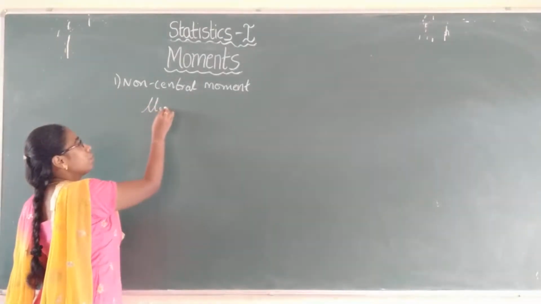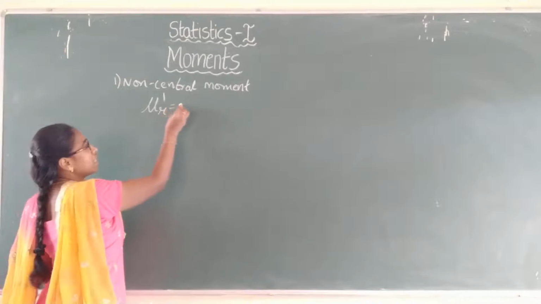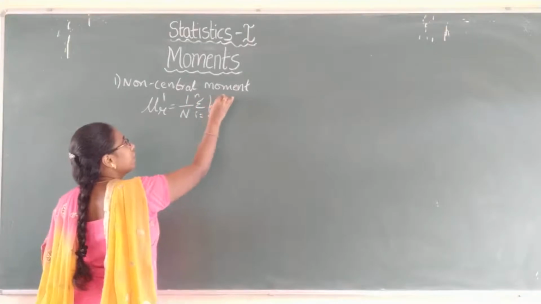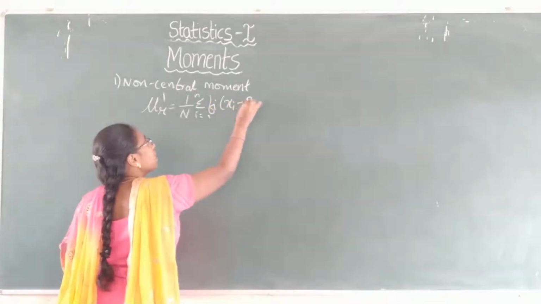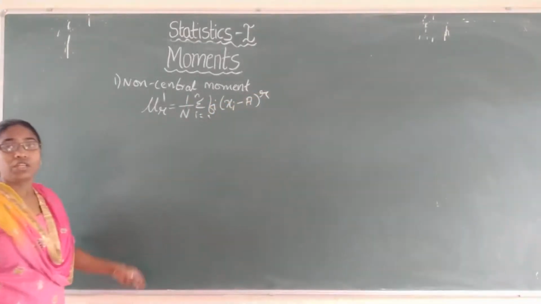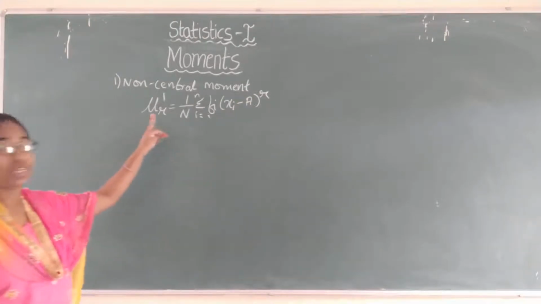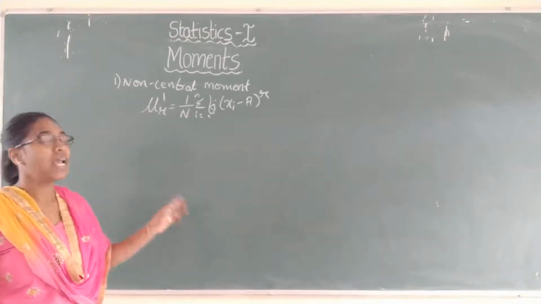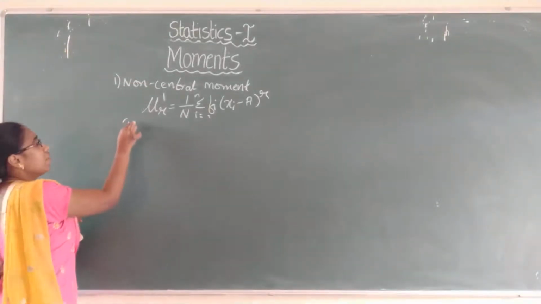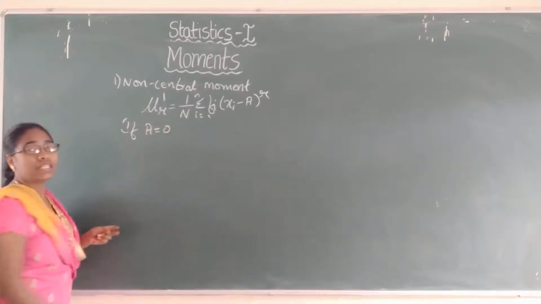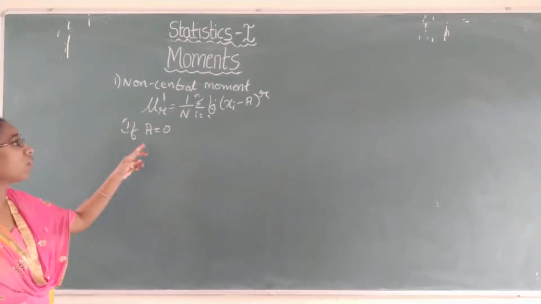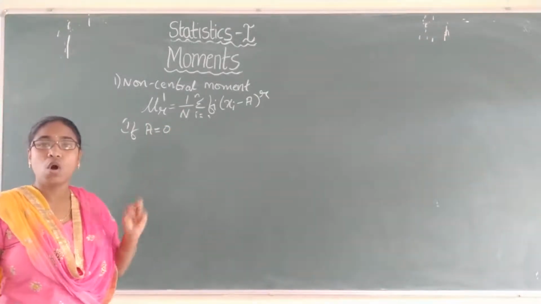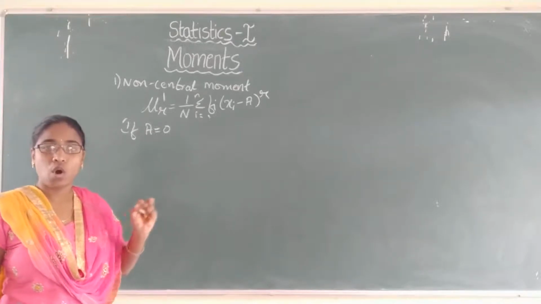and the rth non-central moment is denoted with mu r dash and is given as 1 by n summation i equals 1 to n fi into (xi minus a) whole power r. If you are considering any constant a for the deviations, those are called non-central moments. And under non-central moments, if a equals 0, then those non-central moments are called raw moments, or the moments about the origin.